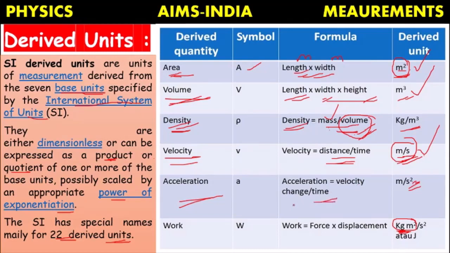The formula is change of velocity by time. We can express it as meter per second square. Why? The unit of velocity is meter per second, m by s. Again the formula has by time, means by s one more time we have to keep. Meter per second will become meter per second square. In the same way, work means force into displacement. For that also we will have a derived unit.